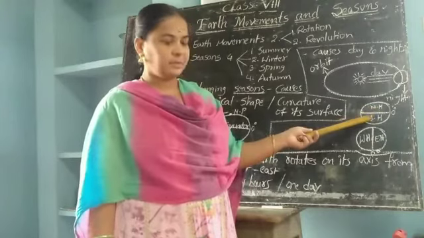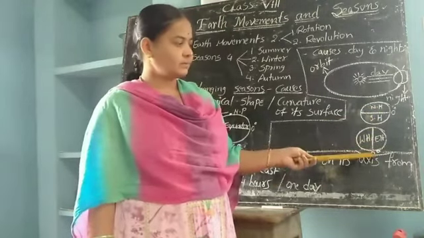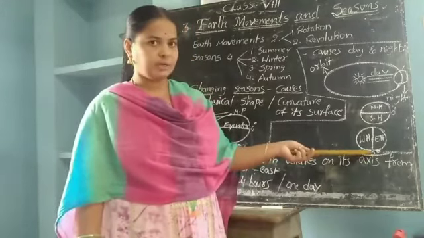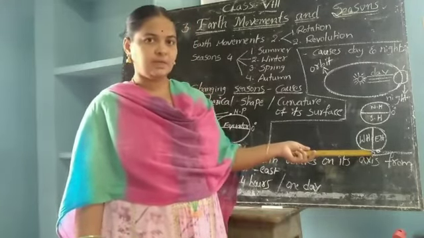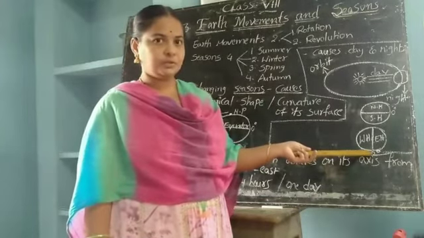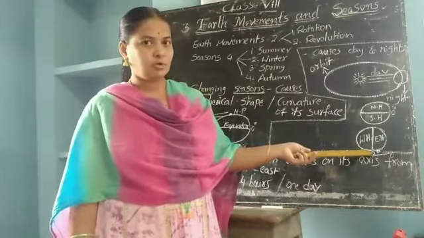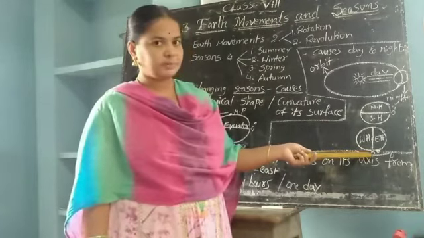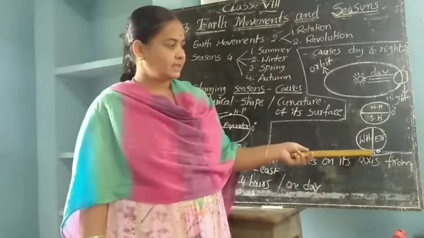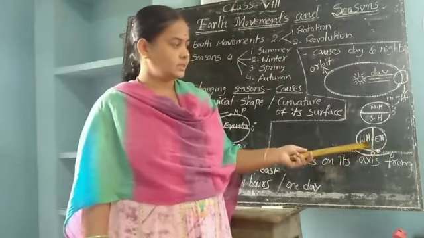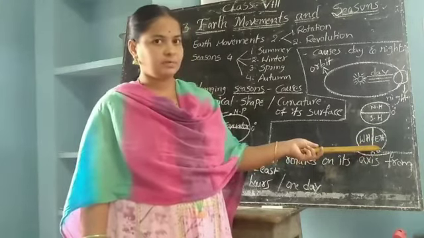Same like the equator, here there is one longitude. That longitude has 4 names. First one, main meridian, prime meridian, 0° longitude, and also called Greenwich longitude. Like that, it has four names. Like the equator, this main longitude also divides the earth into two equal halves.